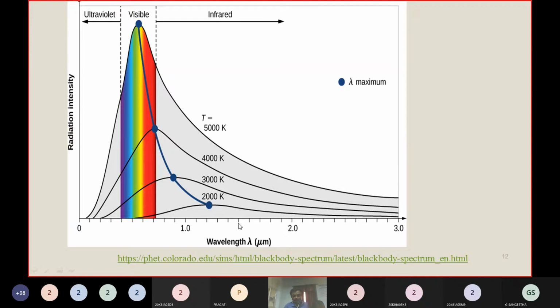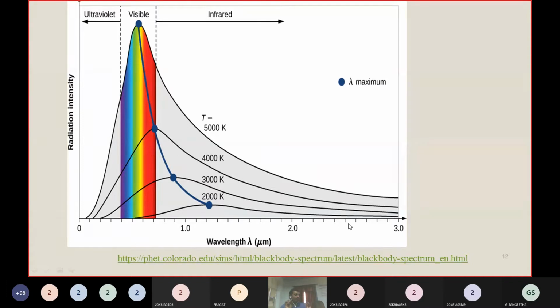If you go to further wavelengths, the intensity of radiation decreases, and finally it reaches a very small value.